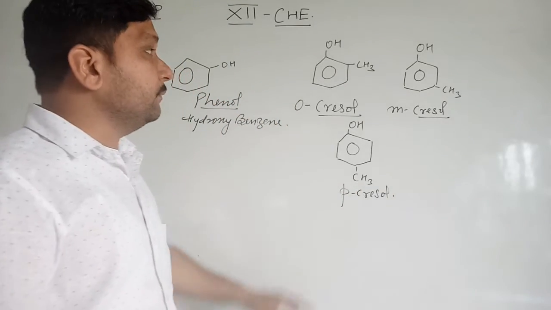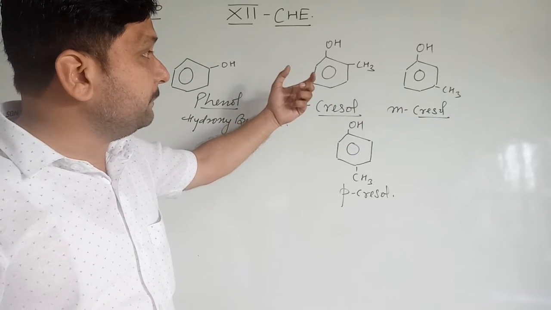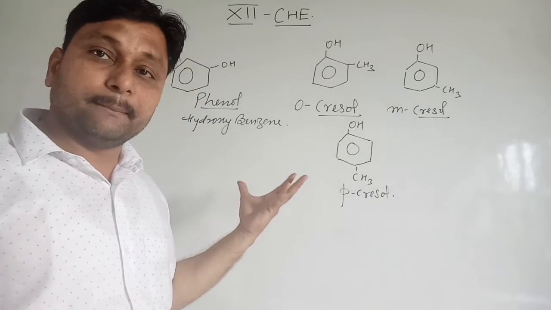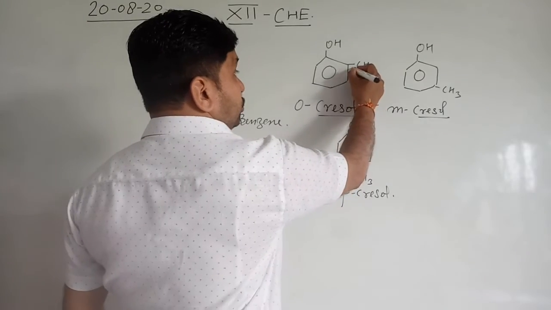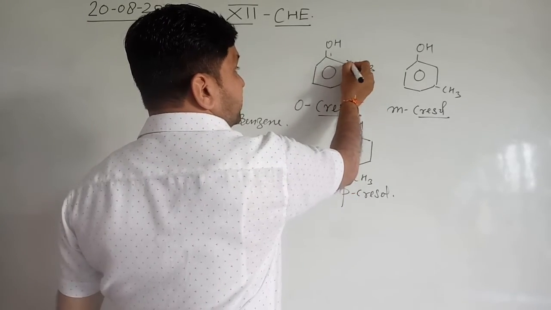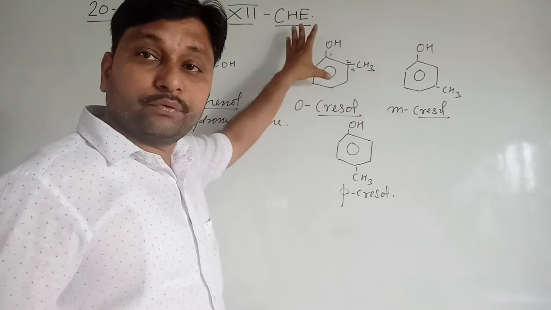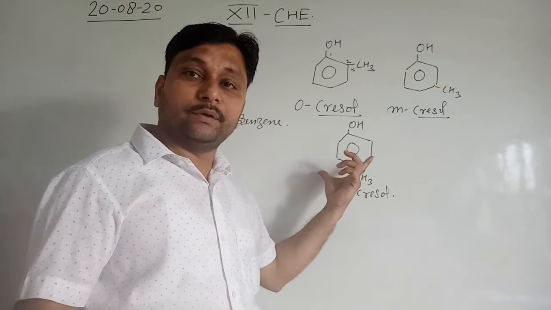So these are the general names, all representing the CH3 and OH on the benzene ring, the cresol group. Clear? So these are cresol compounds. If we take the IUPAC name, the first carbon has the OH group and the second carbon has the methyl. So 2-methyl phenol. It is 3-methyl phenol and this one is 4-methyl phenol.